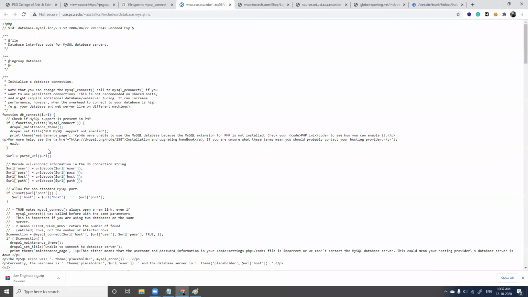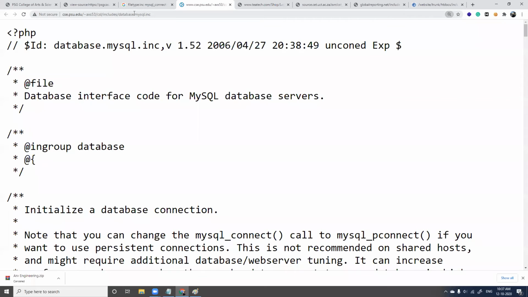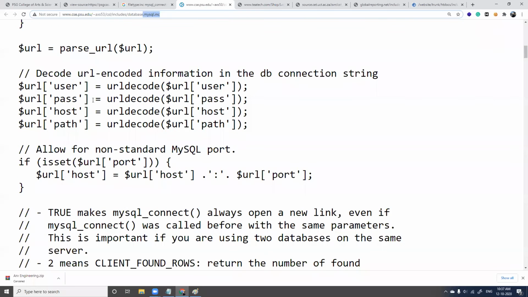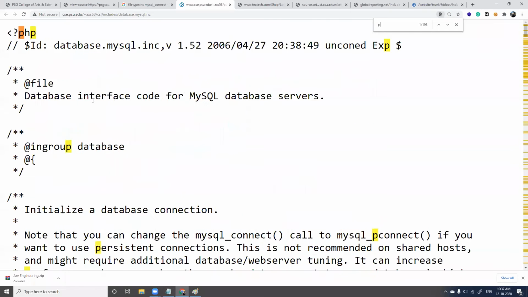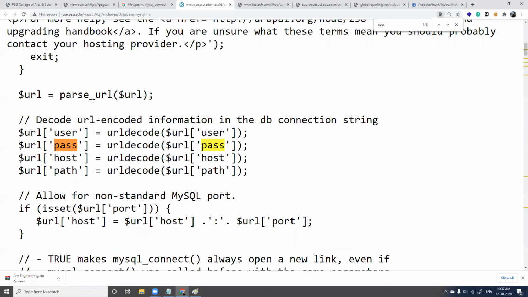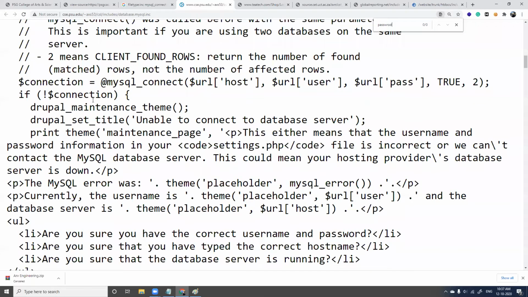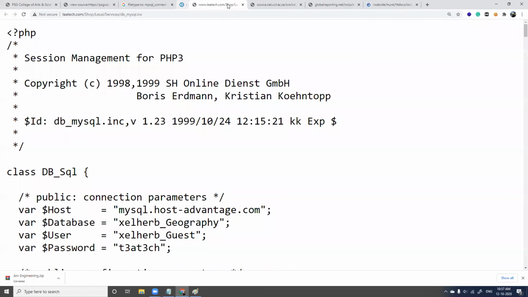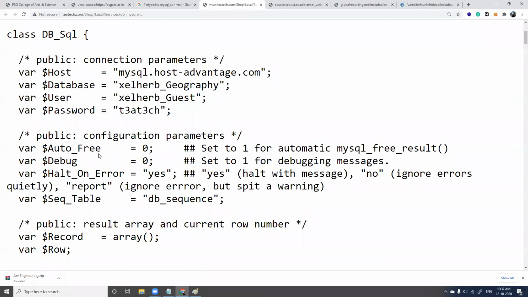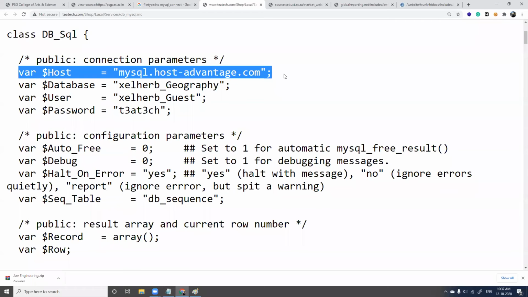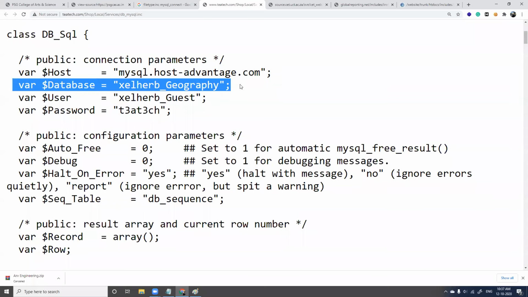When I open this, it's a configuration file, mysql.inc, and it should have a username and password. Not all will have them. I'll press Control F and search for password. Do we have password? No. Nope, we don't have a password for this. We'll close this. This is TTech. Okay, see here, ttech.com. They have the database host name and the database name.